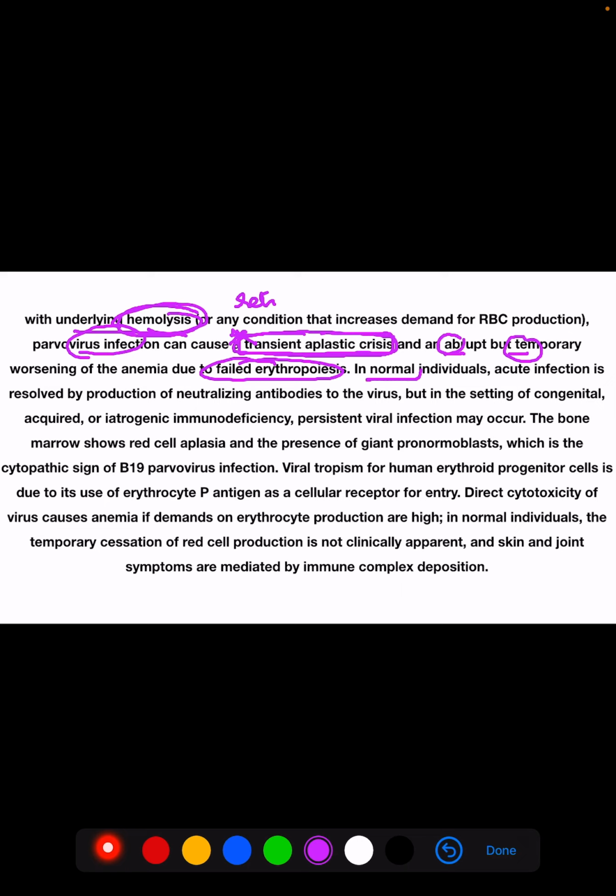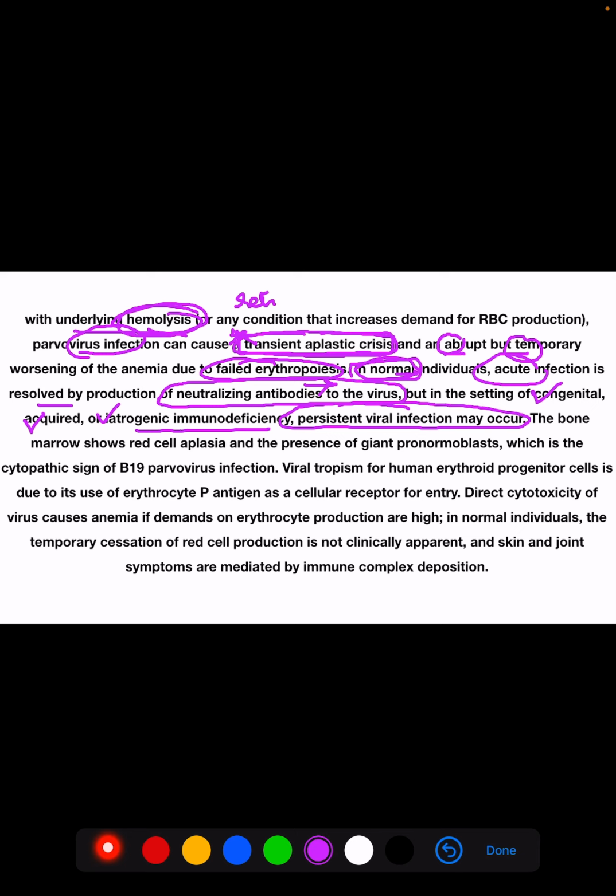In normal individuals, who do not have any hemolytic disorder, acute infection is resolved by production of neutralizing antibodies to the virus. In normal individuals, antibodies are produced to the virus, and then the patient will become normal. But if the patient has congenital, acquired or iatrogenic immunodeficiency, persistent viral infection may occur.